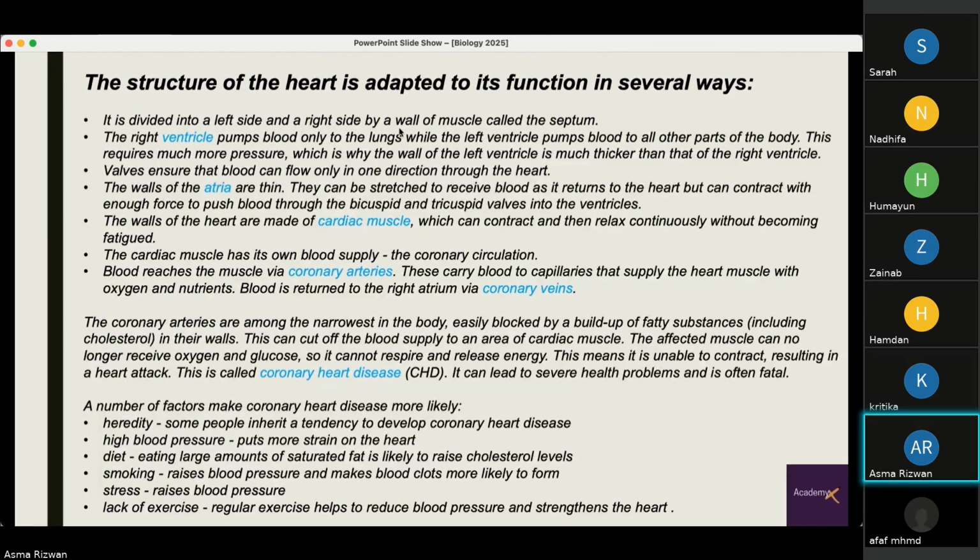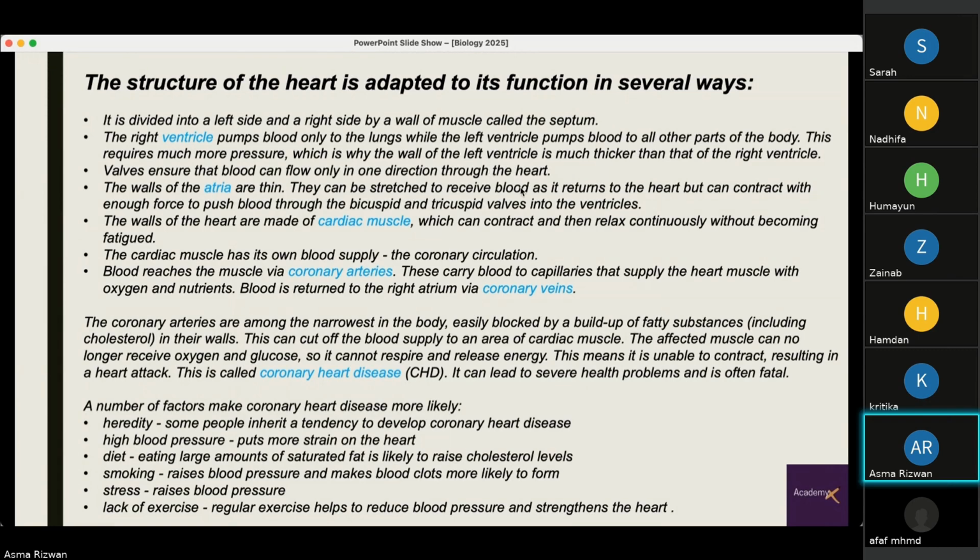The heart is divided into a left and a right side by a wall of muscle called the septum, known as the medial septum, where medial means in the middle, and septum is the wall of muscle that separates them. The right ventricle pumps blood only to the lungs, while the left ventricle pumps blood to all parts of the body. This requires much more pressure, which is why the walls of the left ventricle are much thicker than the right ventricle.